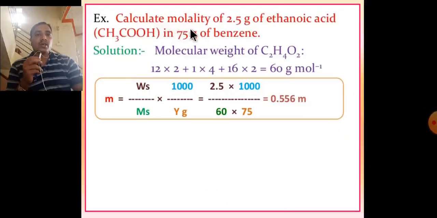Example: calculate the molality of 2.5 gram of ethanoic acid in 75 gram of benzene. Solution: molecular weight of ethanoic acid is 12 into 2 plus 1 into 4 plus 16 into 2, molecular weight is equal to 60 gram per mole. m is equal to Ws divided by Ms into 1000 divided by Y, that is 2.5 into 1000 divided by 60 into 75. That is, molality of this ethanoic acid is 0.556 molal.